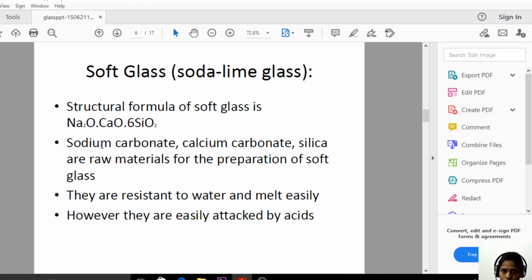So what are the raw materials in the preparation of the soft glass? Sodium carbonate, calcium carbonate and silica. They are resistant to water and melt easily. These are melting very easily, and these are highly resistant to water. However, they are easily attacked by the acids. So these are immediately reacting with the acid, and have high reactivity towards the acid.